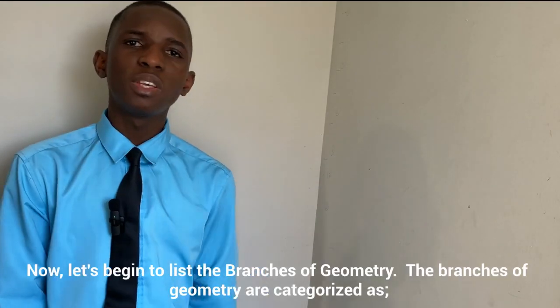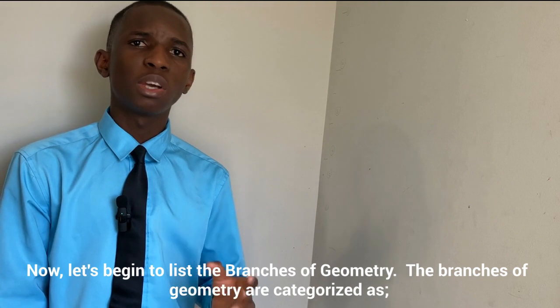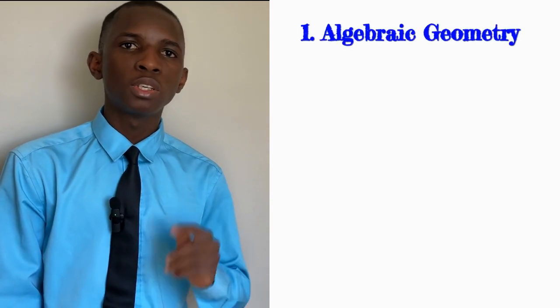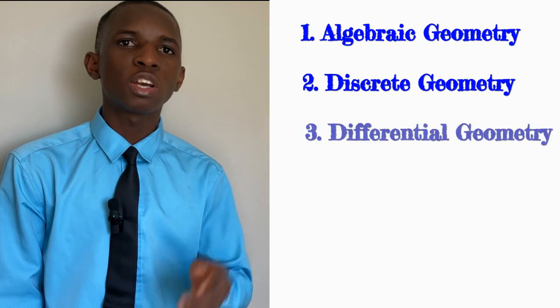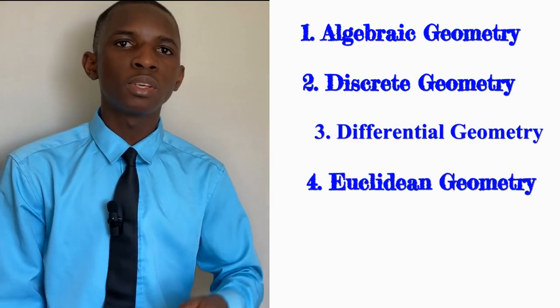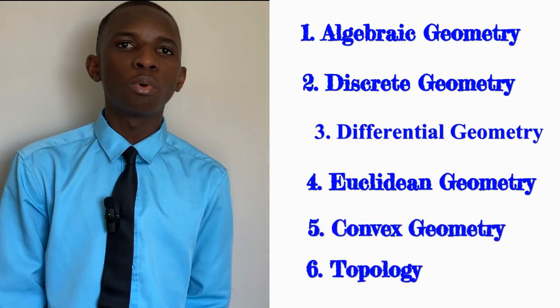Now, let's begin to list the branches of geometry. The branches of geometry are categorized as 1. Algebraic geometry, 2. Discrete geometry, 3. Differential geometry, 4. Euclidean geometry, 5. Convex geometry, and 6. Topology.